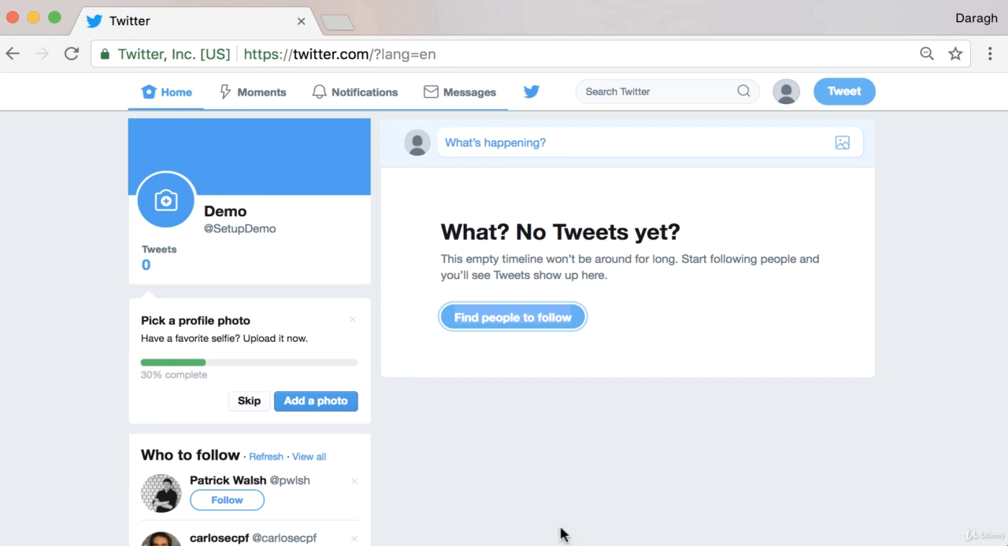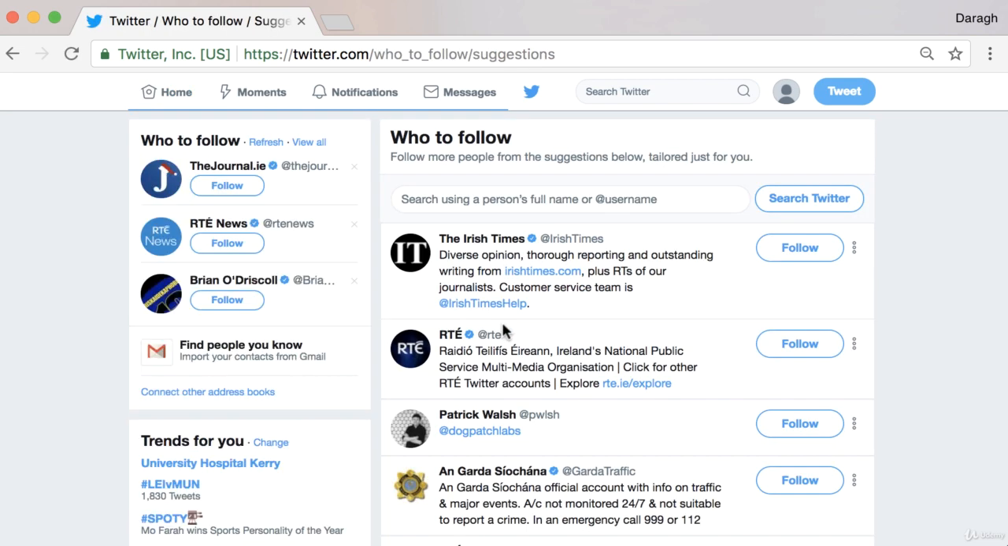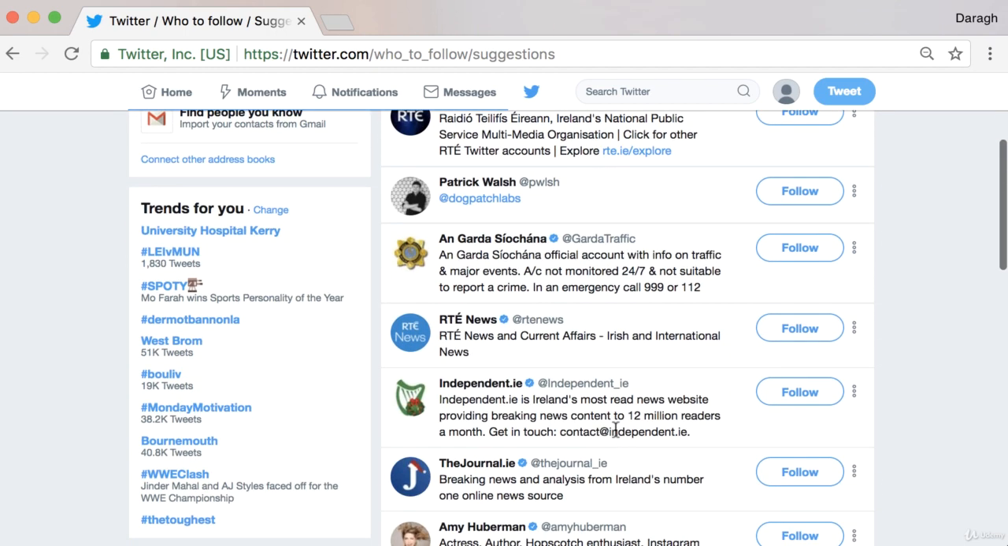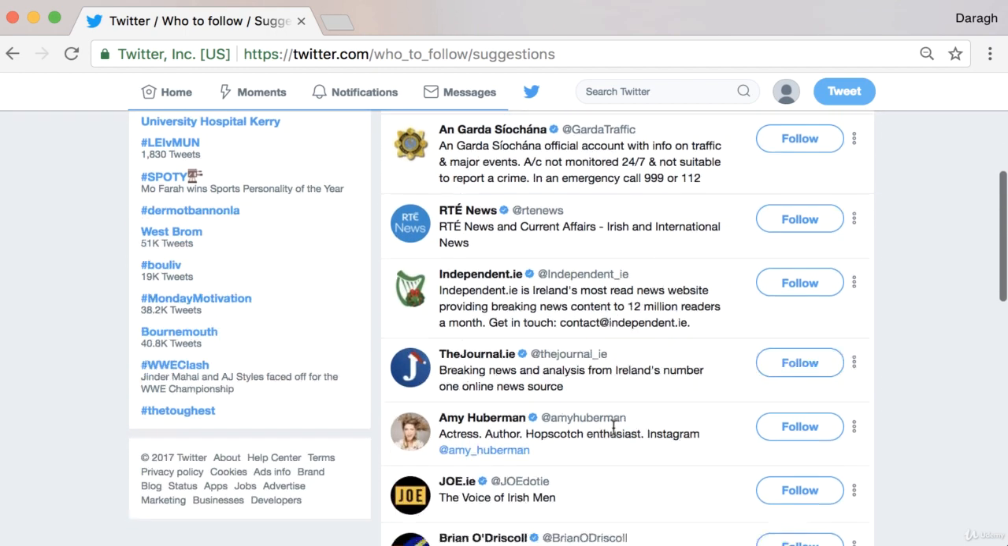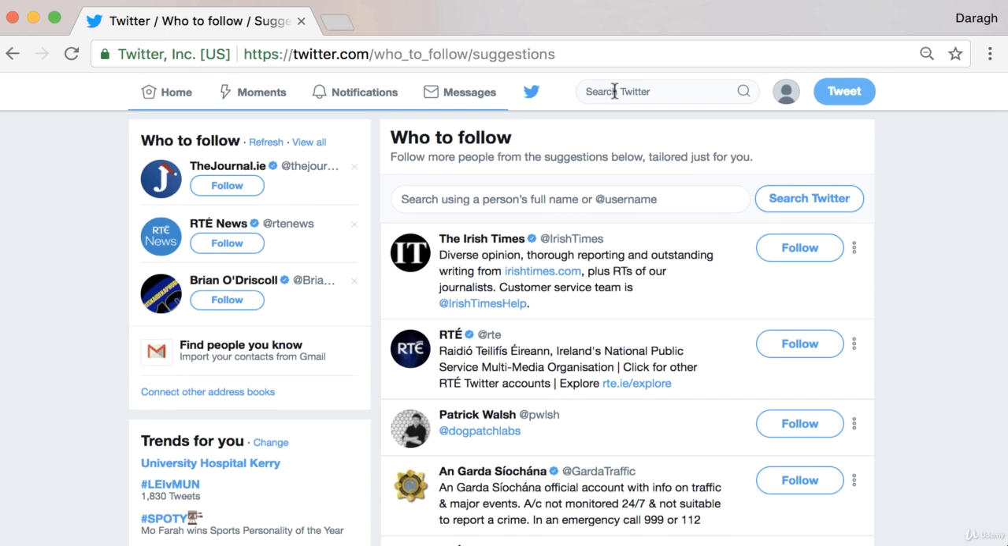So once you've created your Twitter profile, you're going to see that there is an option here to find people to follow, and Twitter will really suggest these based on your location. So a lot of these accounts here are local to where I am now. But what you really want to do to start building out your Twitter profile is follow the top influencers in your particular niche. So to do that, you just want to type in your keyword into the Twitter bar at the top here.